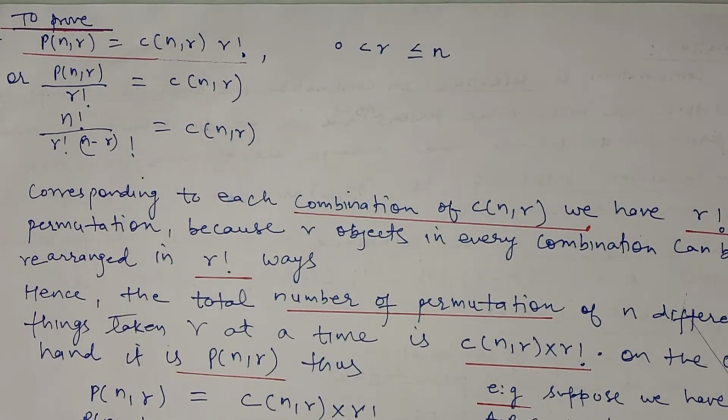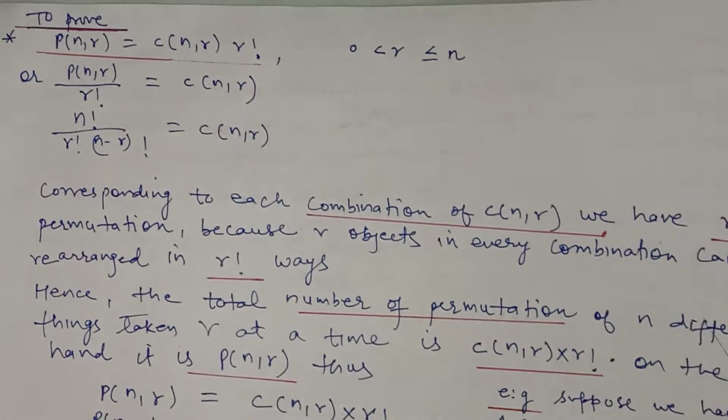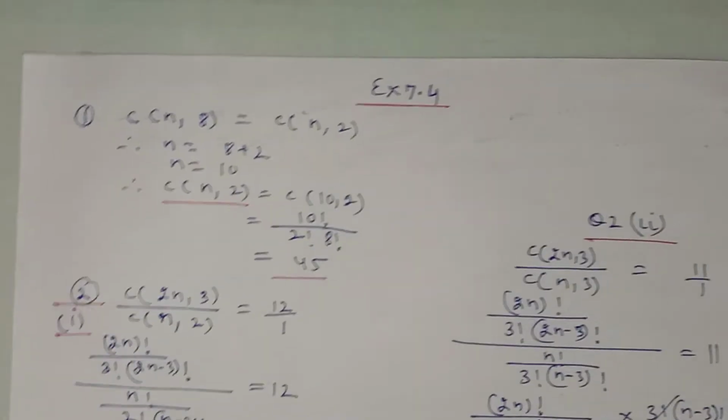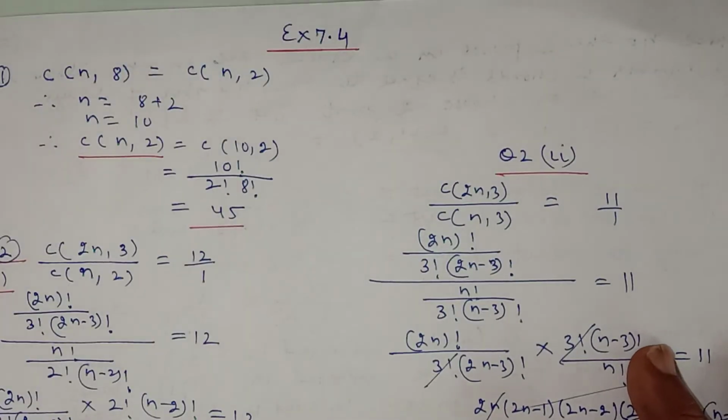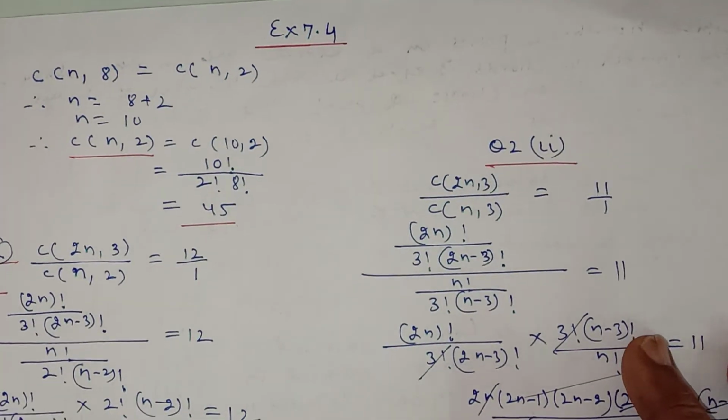Combination means you have to select. Selection should be there. So exercise 7.4 is based on the combination.